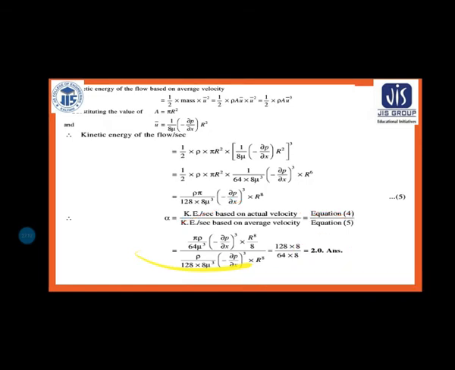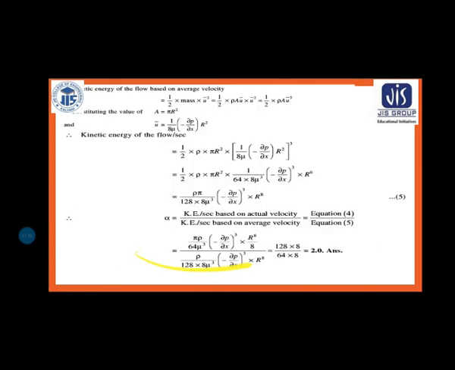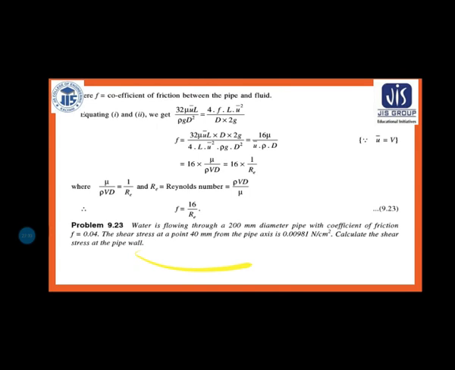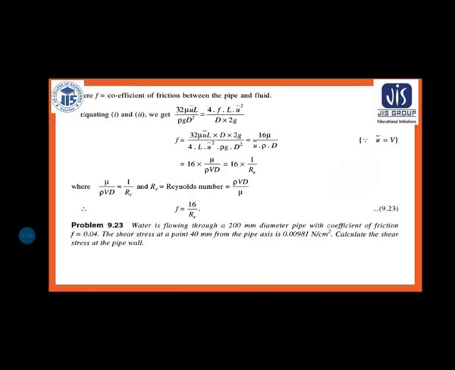So this is the value, kinetic energy correction factor alpha. So kinetic energy correction factor alpha is equal to 2, and your momentum correction factor beta is equal to 4 by 3 in case of circular pipe. Am I right? So I hope it is clear.